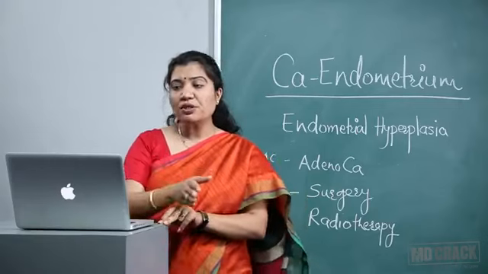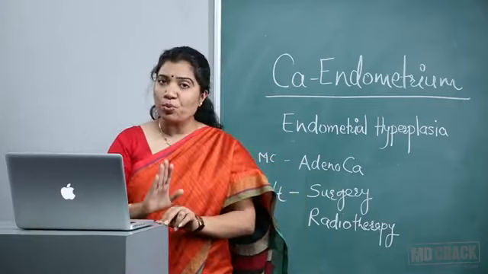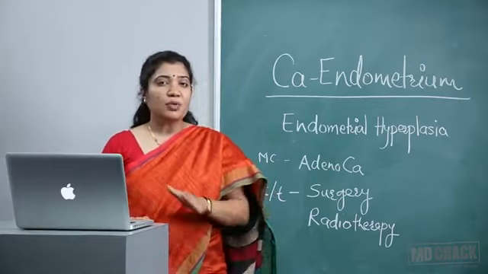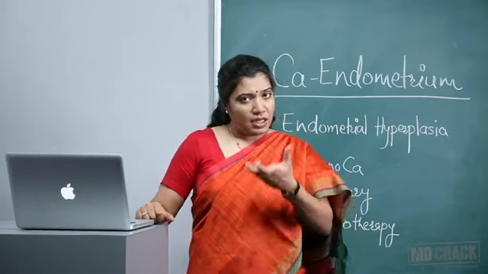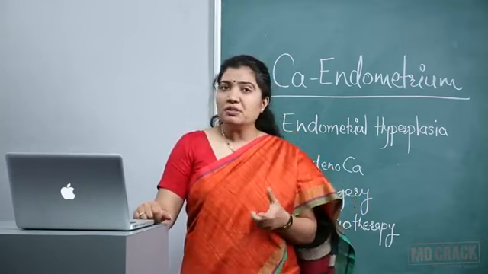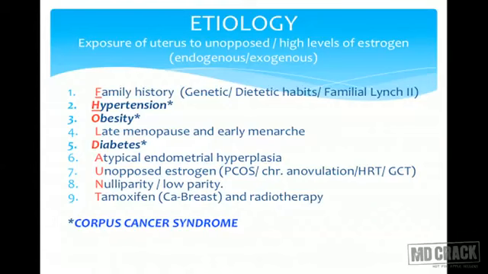So have this logic: endogenous or exogenous sources of estrogen unopposed. Why am I saying unopposed? Because use of OC pills cannot be a risk factor. OC pills are combined pills. There is estrogen and then progesterone is added to that. Progesterone always causes secretory changes and thus it causes atrophy. It doesn't lead to hyperplastic endometrium. So, unopposed estrogen. Now let's see which are those.